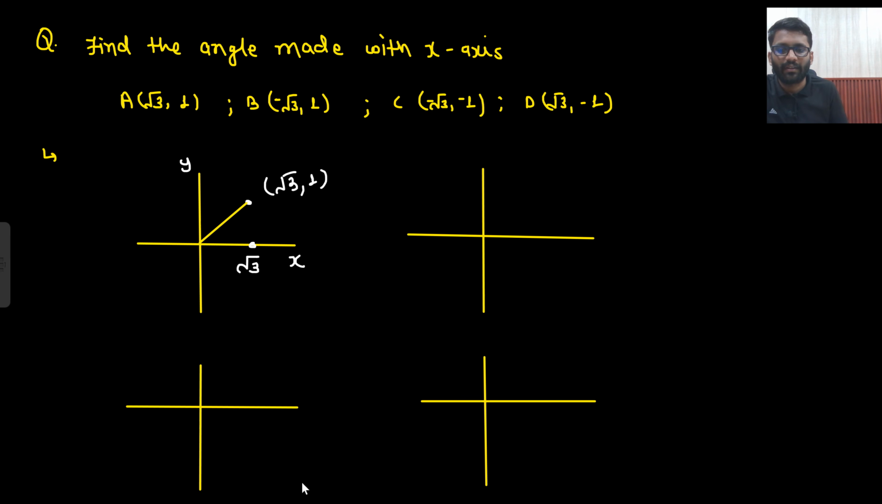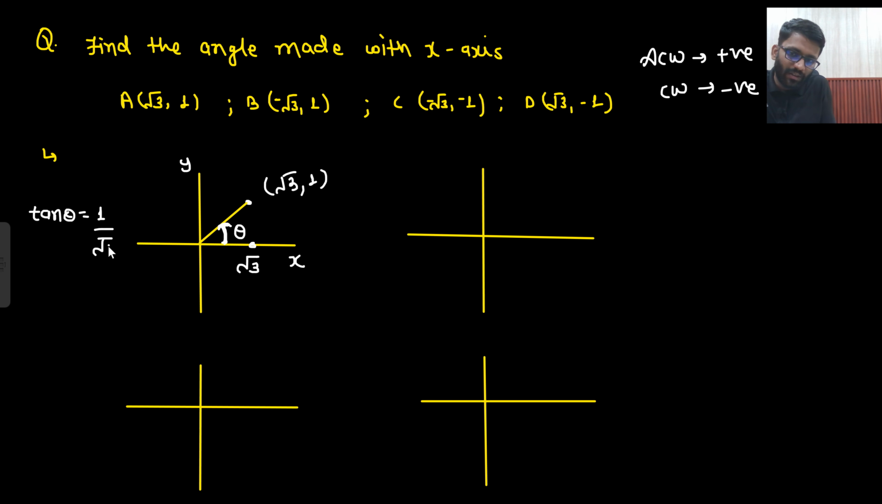Angle made with x-axis. Now if I am saying angle made with x-axis, always you need to take the angle in anti-clockwise direction. Angle in anti-clockwise direction is taken as positive angle. If we take angle in clockwise direction, that is taken as negative angle. So this angle I am taking. What is this angle? Theta. So tan theta is equal to what? Y by x. What is y? Y is 1. 1 by root 3. So theta is 30 degree. Very easy, right?